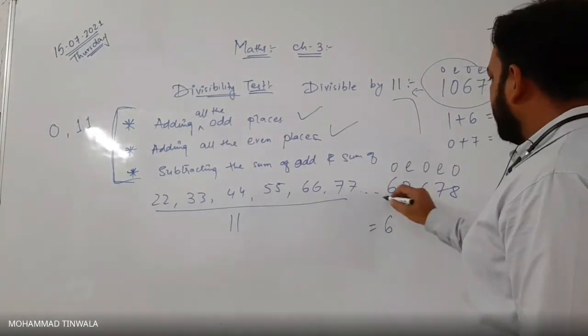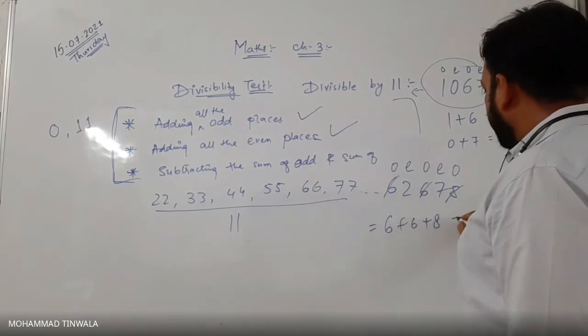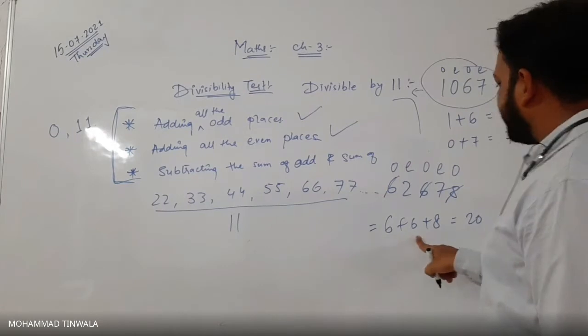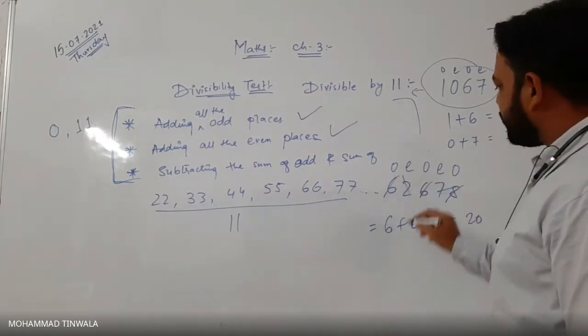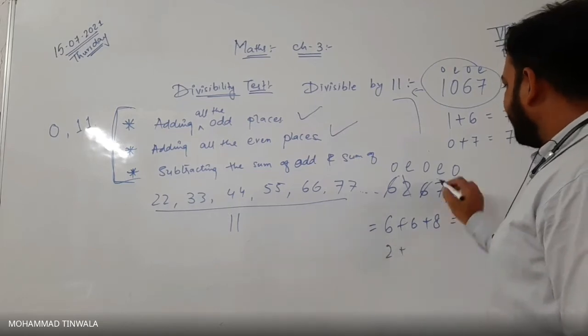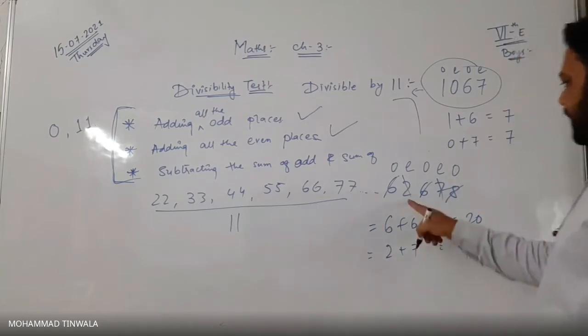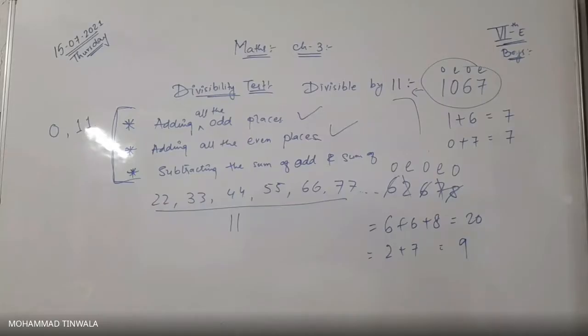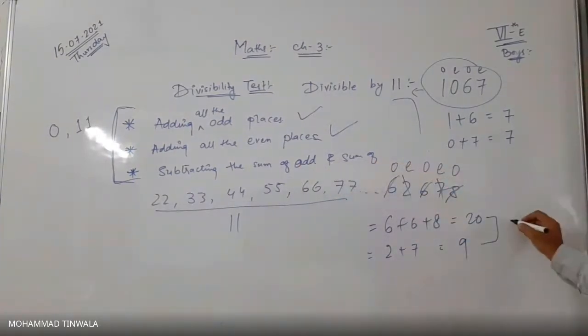So odd will be 6, then 6 and 8. So we got 6 plus 6, 12, plus 8, 20. Now adding all even places, 2 plus 7. So even place we got 9 here. Am I right? Yes, sir. Now, sir, what do we have to do? We have to subtract the sum of even from the sum of odd. So 20 minus 9, we got 11 here.